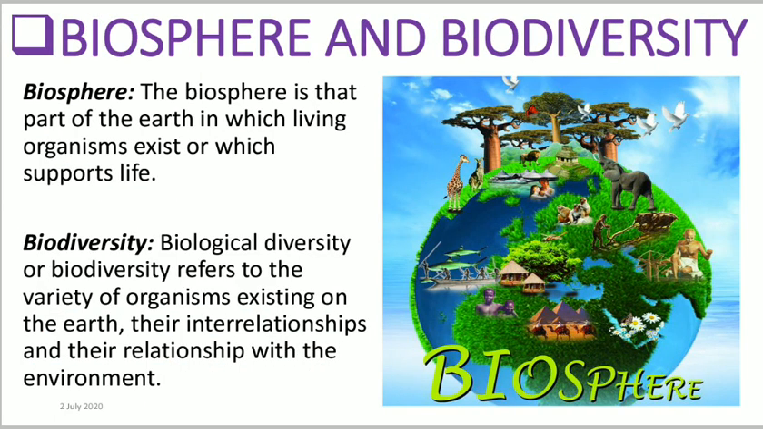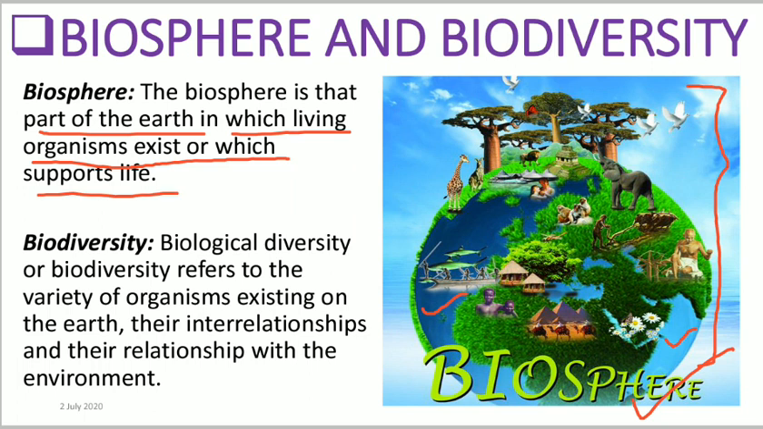Now come to another concept about the biosphere and the biodiversity. Now, what is this biosphere? Here we can see the picture. So, what is this whole picture showing? The whole picture contains the plants, animals, even the atmosphere, the water, right? Each and everything comes under this one picture. That means biosphere is what? The biosphere is the part of the earth in which all living organisms exist or which supports life. So here we can see the life supporting atmosphere, the oceans or the water, each and everything comes under what? The biosphere.